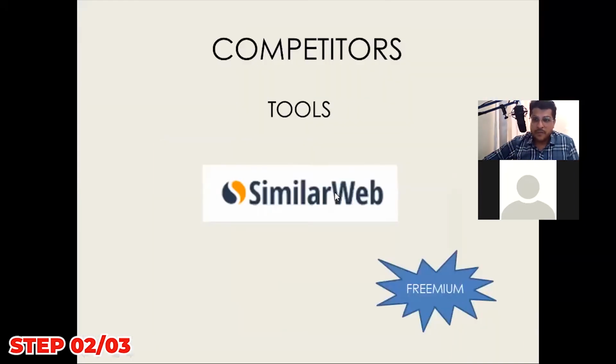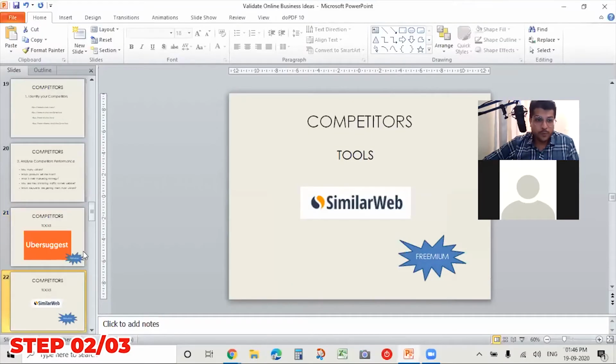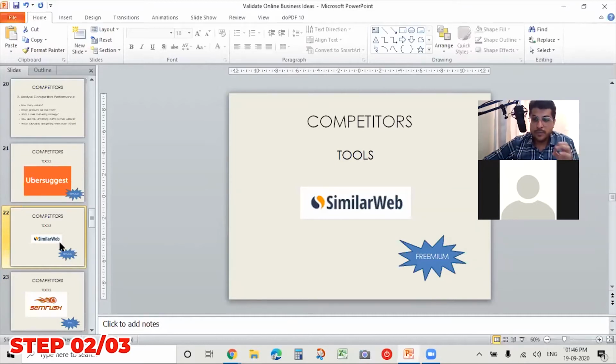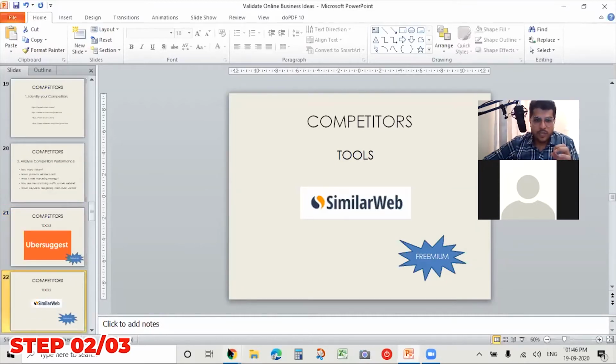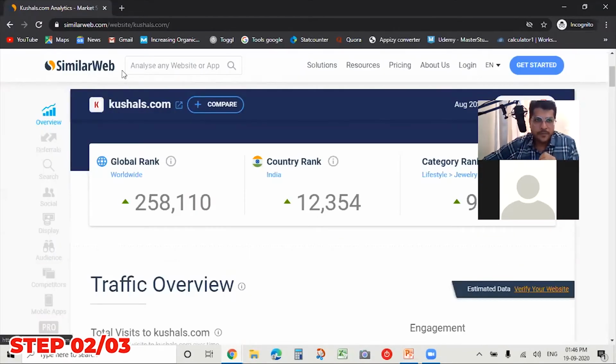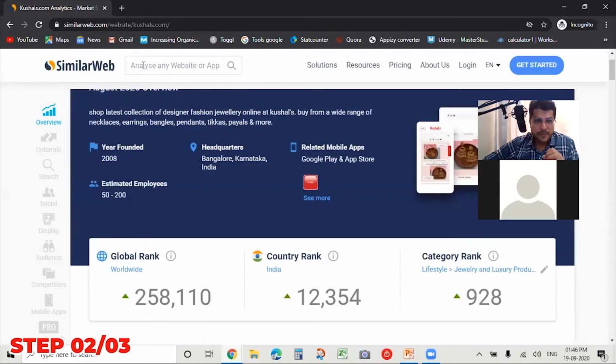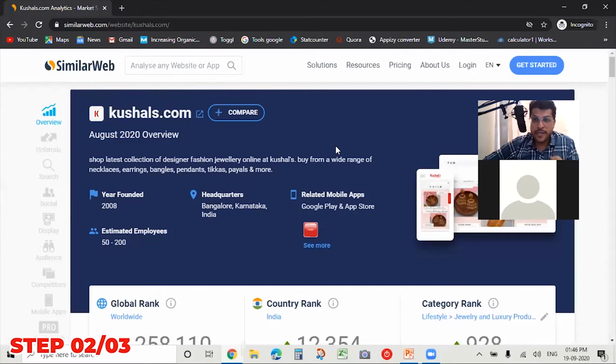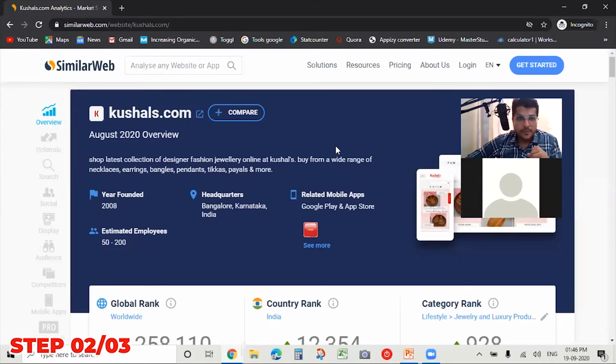Now I would be explaining another tool to you. So another tool is called SimilarWeb. So let me again give you the insight of this tool. If you go on SimilarWeb, over here you'll find a window wherein you need to put in the domain address. I've already run this report so that we don't waste time. So here I've inserted kushals.com, and it is giving me a detailed analysis of kushals.com.